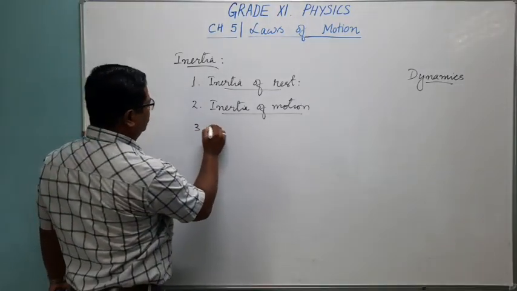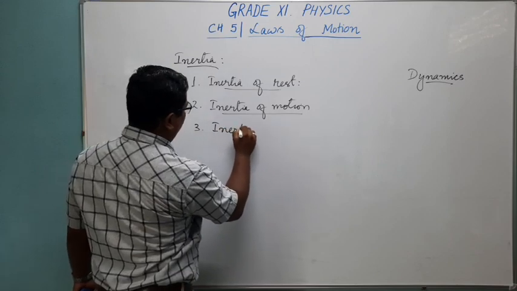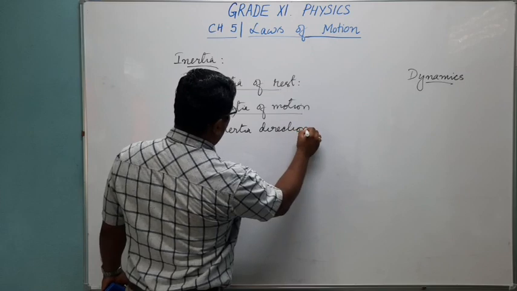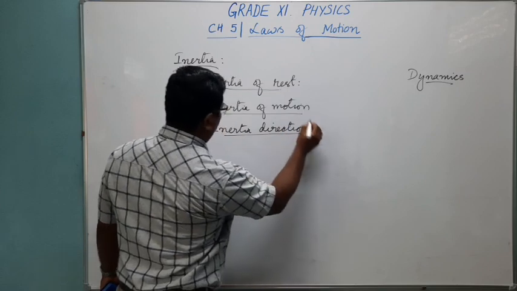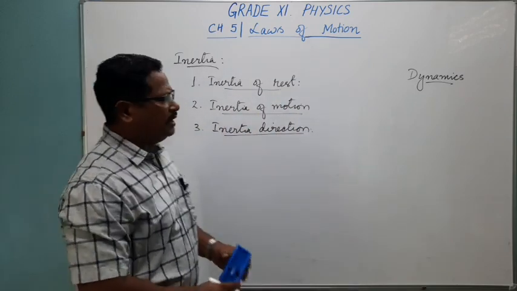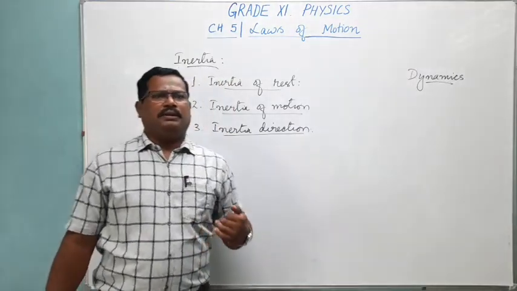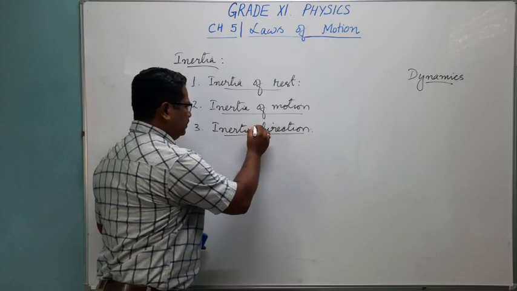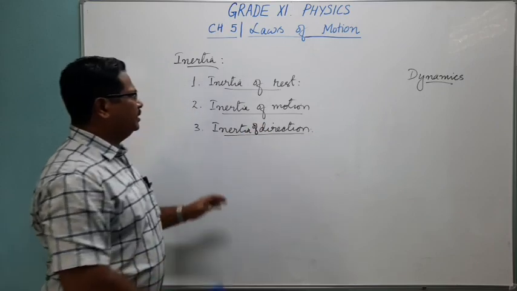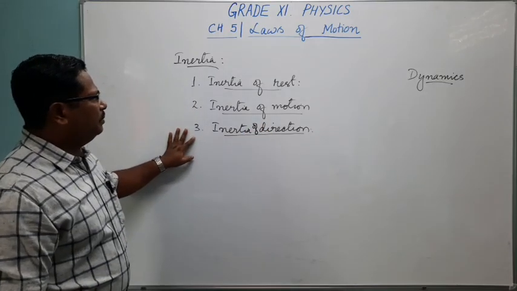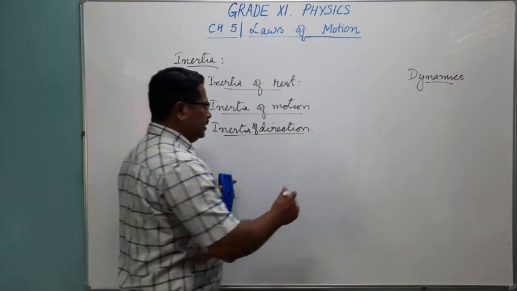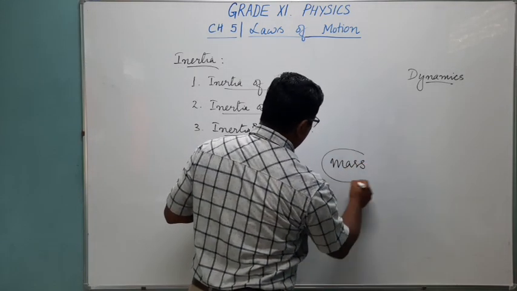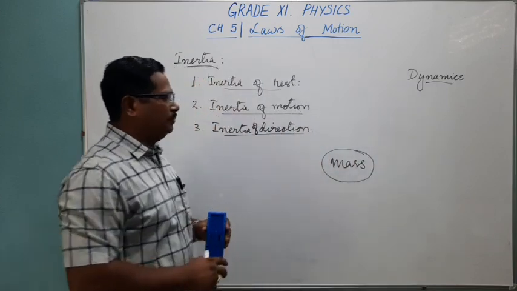And the third one we call inertia of direction. The property of a body to not change its direction by itself, that property we call inertia of direction. So there are three types of inertia, and the main factor that measures inertia is mass. Mass decides the inertia of a body.